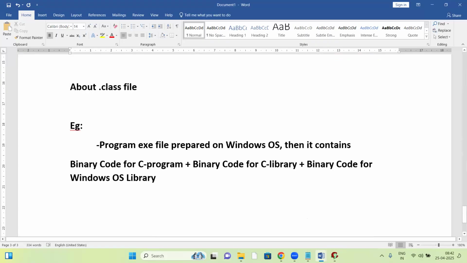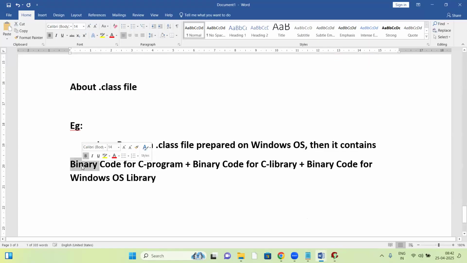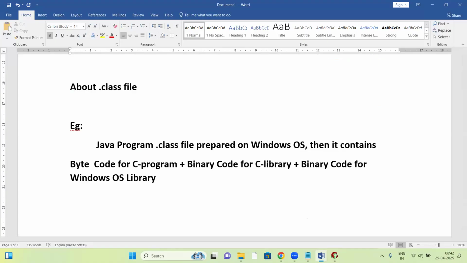Now, a Java program's dot class file prepared on Windows OS. Then what does it contain? Not binary code, it's bytecode. After compiling a Java program, the result is bytecode, the dot class file.